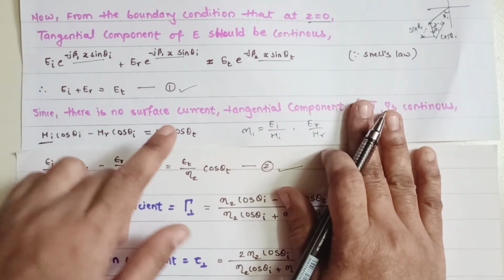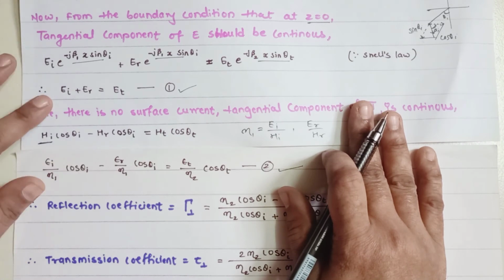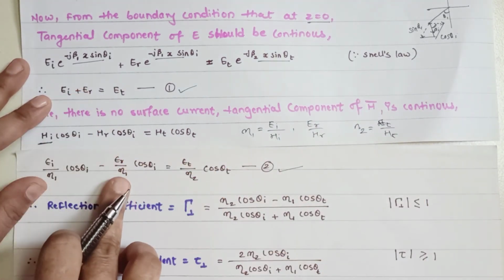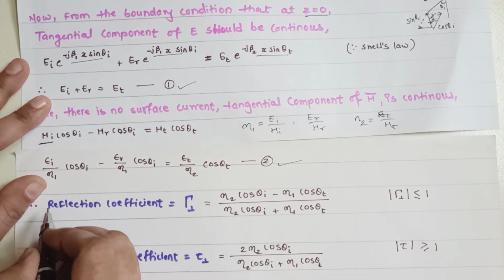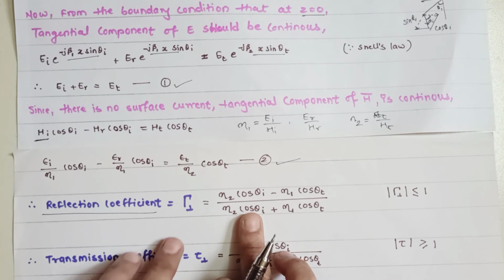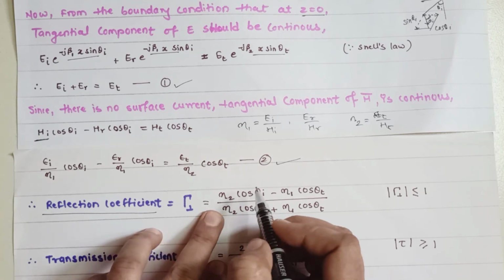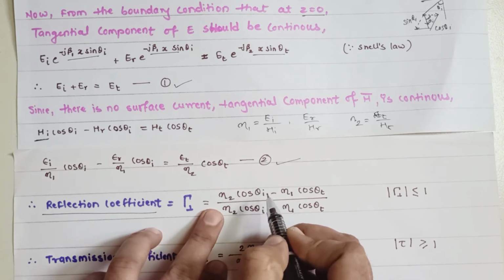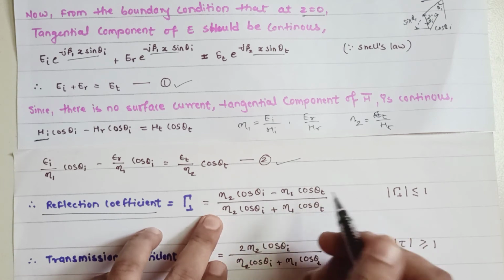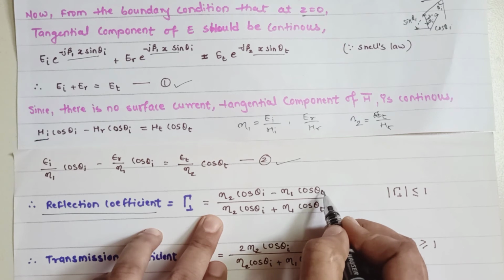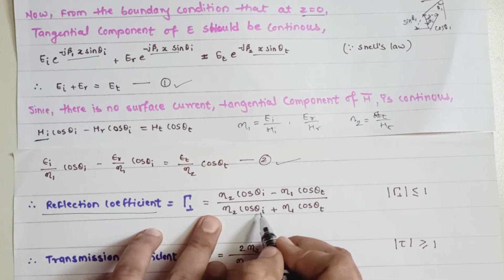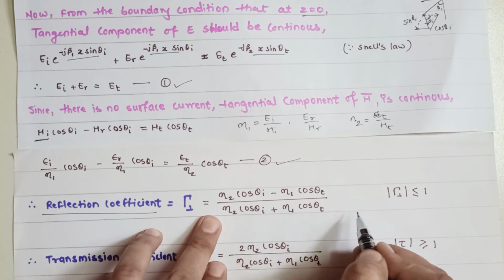Now after getting equation 1 and equation 2, you have to solve them, doing some algebra, and finally you will get the reflection coefficient, which will be N2 cos theta I minus N1 cos theta T, where T means transmission, divided by N2 cos theta I plus N1 cos theta T.